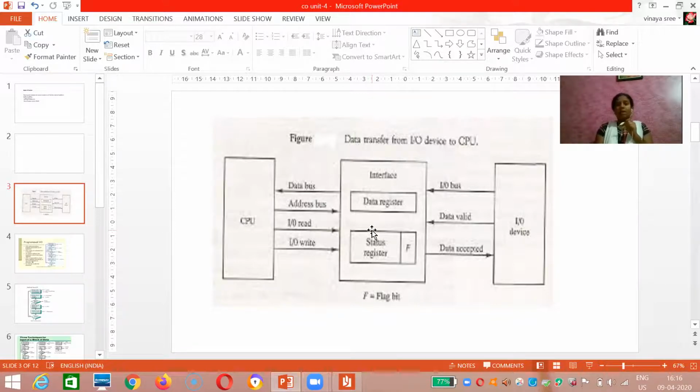The main need is that the processor speed is very high and external peripheral devices are very slow. In order to make the synchronization between them, definitely there should be a mediator. So here we are using an IO interface. Whatever data external peripheral devices are giving will be stored here. After receiving that data, the first step is it places the data in the data bus. After placing the data in the data bus, it will give a data valid signal. Upon receiving this signal, the interface will take the data from the IO bus and place it in the data bus.